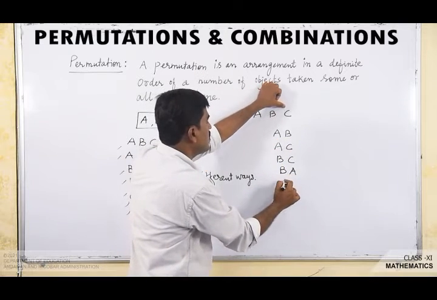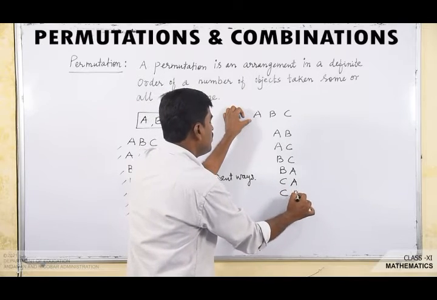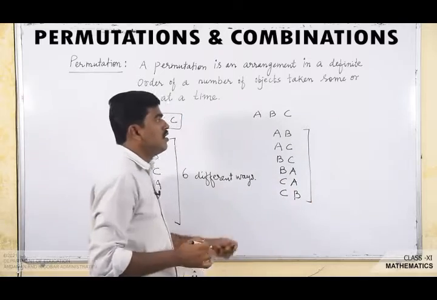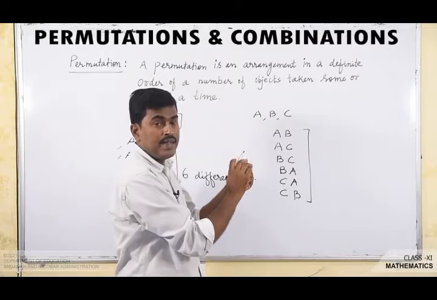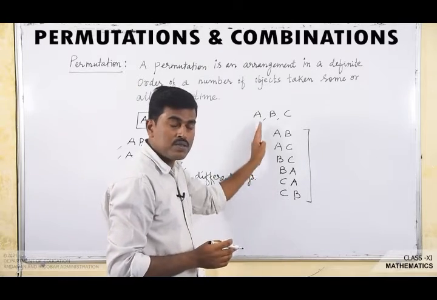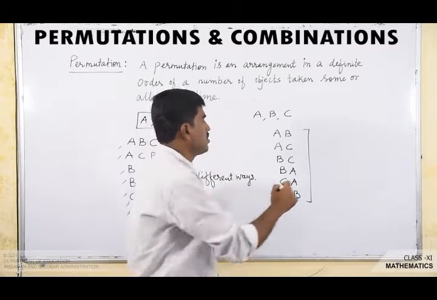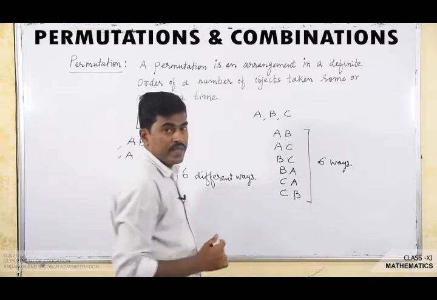Next, if I am taking C, then take A, or C, B. So again, if I take two letters from the letters A, B, C, in how many ways can we arrange these two letters taken from the given three letters? Again it can be arranged in 6 different ways.